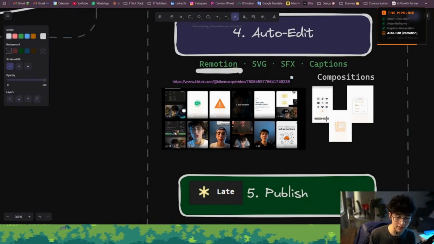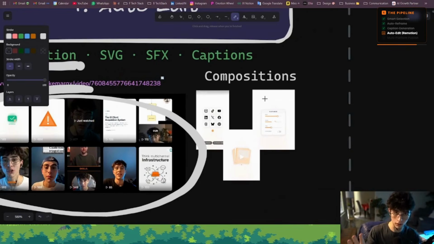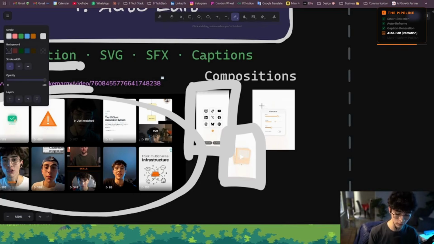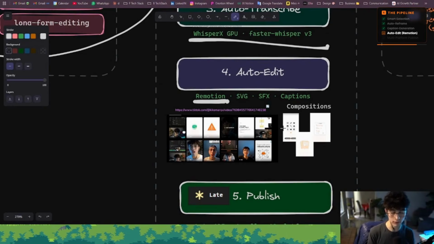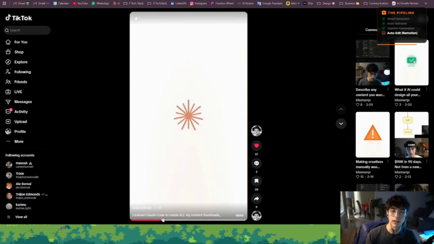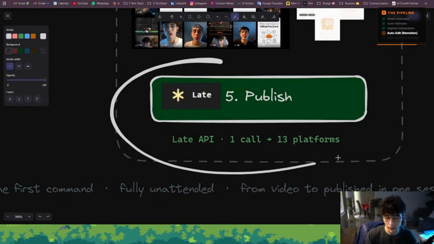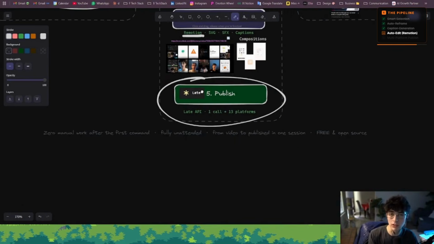And this is the same exact approach that I have used for all the short form clips that I have posted on my social medias. And the way I approach this is creating all the compositions that you can see here. Claude has created all these compositions when editing my short form videos. And this is the same approach that you're going to see when we go into the process of sharing an example. This is one of the examples that I wanted to share with you that you also saw at the beginning of the video. And then finally, it publishes everything across all the social platforms that you want to connect with the AI Agent Social Media Manager.